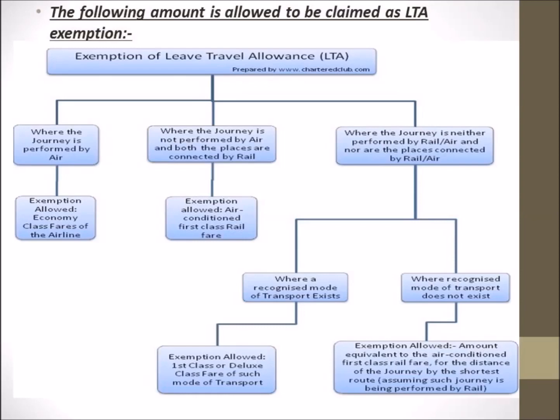If neither by rail or air, then there come two categories: when a recognized mode exists and when the recognized mode of transport does not exist. When a recognized mode of transport exists, then the first class fare of such mode of transport. And when a recognized mode of transport does not exist, then the shortest distance between the places of journey will be measured, and as per that, the first class rail fare for that distance will be the exemption allowed.